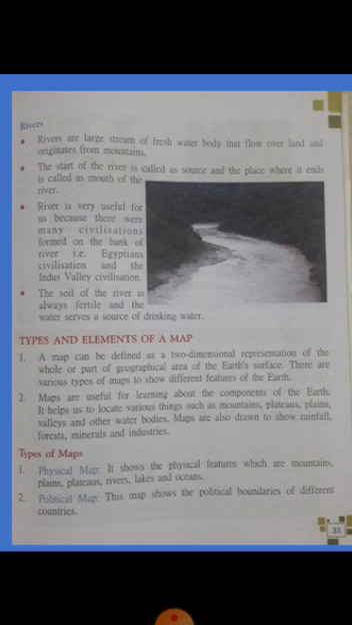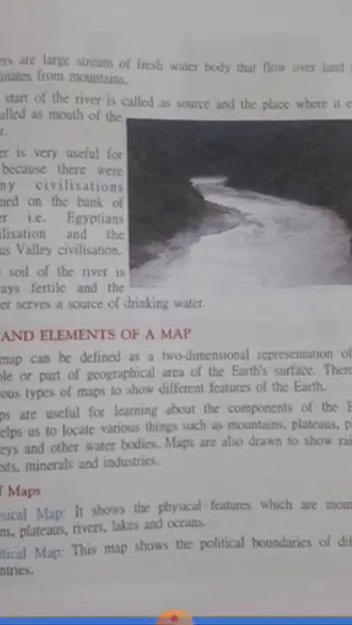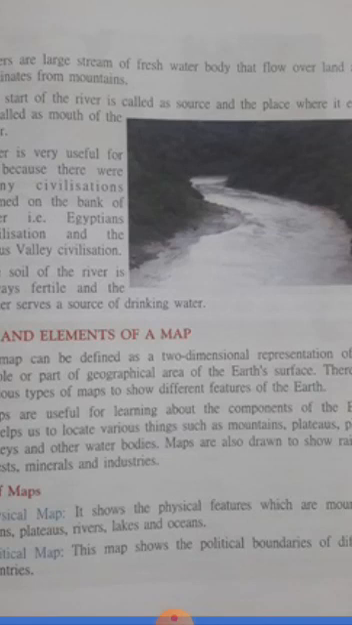Then the soil of the river is always fertile, and the water serves as a source of drinking water. We can use the river water as drinking water. That means we drink the water from river Ganga. Like that, the soil near the river is also fertile. Fertile means that the soil is very good for the cultivation of plants, crops.